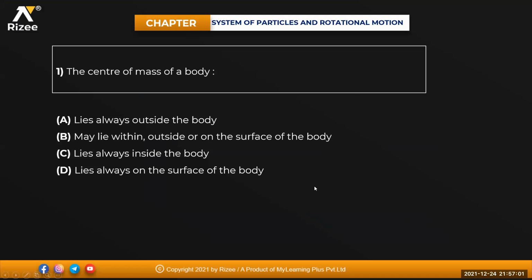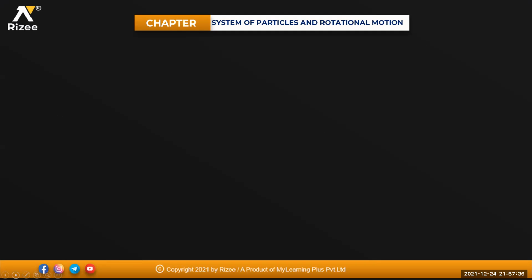Can anyone give me the answer for this one, beta? The center of mass always lies outside the body, may lie within, outside, or on the surface of the body, always lies inside the body, or always lies on the surface of the body. Option B, may lie within, outside, or on the surface of the body. Very good. B will be the answer for this one. The center of mass will lie within the body, or maybe outside, or on the surface of the body.